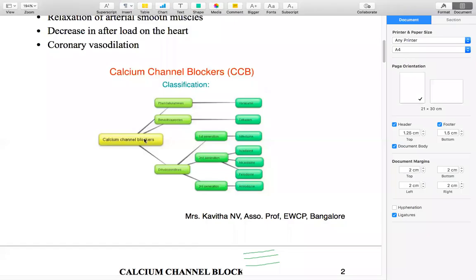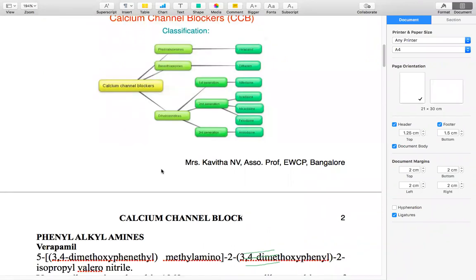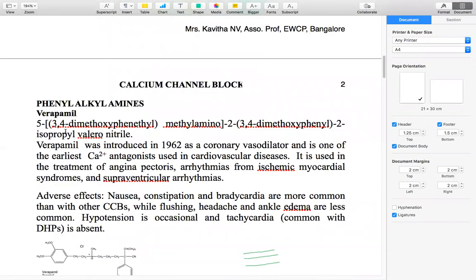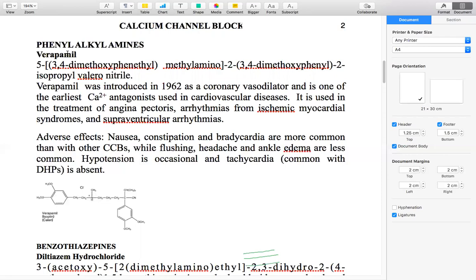Now calcium channel blockers. In the classification we have already seen different kinds of calcium channel blockers, but just to refresh, there are broadly 3 types: phenylalkylamines, benzothiazepines, and dihydropyridines. In phenylalkylamines, the drug is verapamil.